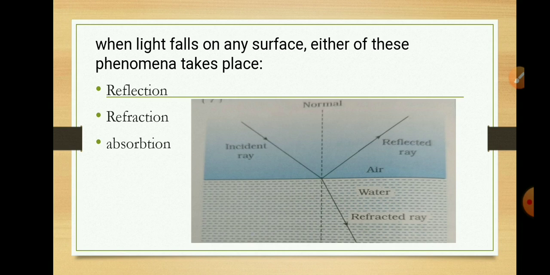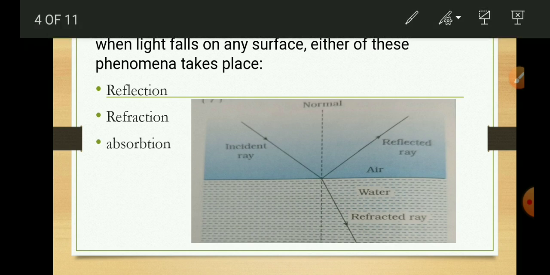First one, reflection. When light falling on a surface strikes the surface and bounces back, this striking and bouncing back of a light ray is called reflection. We can see it in this diagram. This line is the boundary separating two different media.